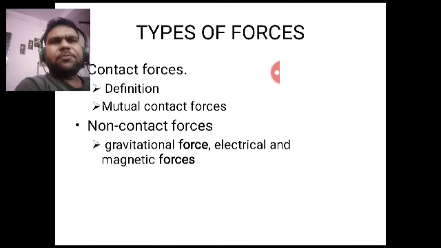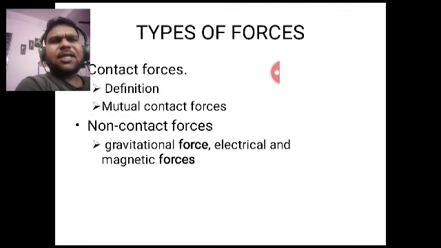Contact forces are the forces that require physical contact between two bodies. That means two bodies need to touch each other. Suppose we are talking about frictional force. Frictional force is a contact force.